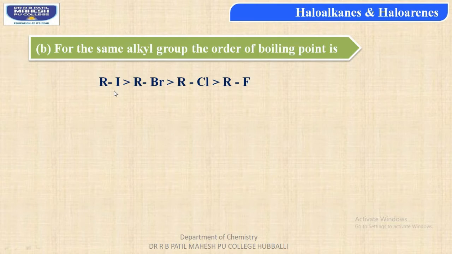So students, in this case, the alkyl group contains the same number of carbon atoms, but if we vary the halogens, alkyl iodide has the maximum boiling point and alkyl fluoride the least.